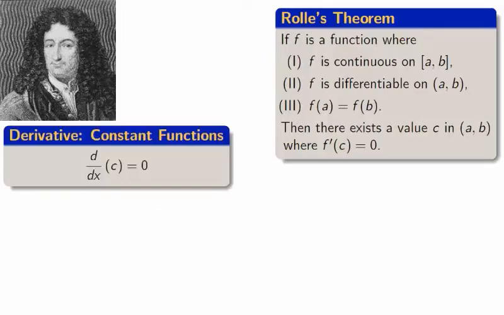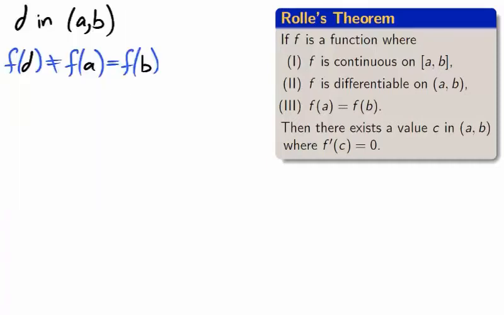If f was a constant, the statement would be true, because the derivative is 0 everywhere. So let's assume that f isn't constant. We are then guaranteed a value d between a and b, for which f of d is not equal to either f of a or f of b. This means that f of d is either greater than or less than f of a. Let's just assume that f of d is larger than f of a.